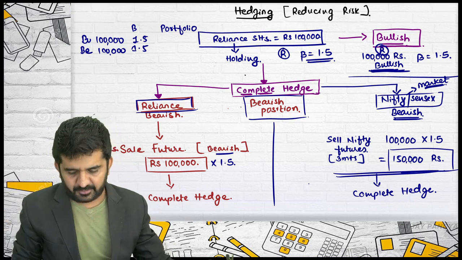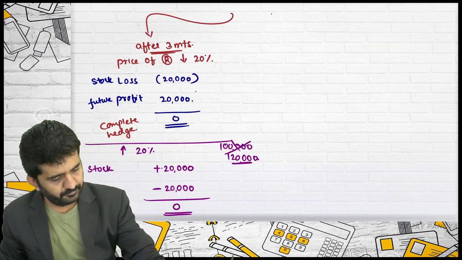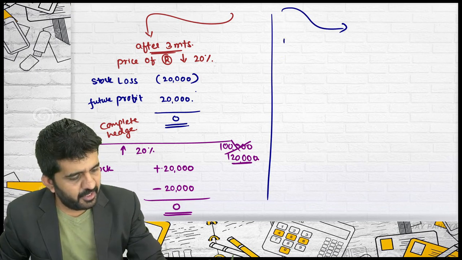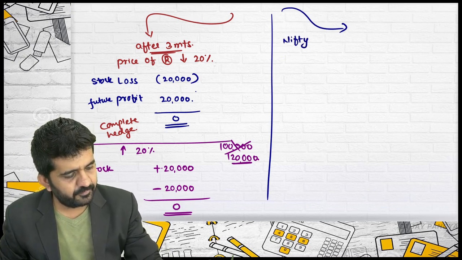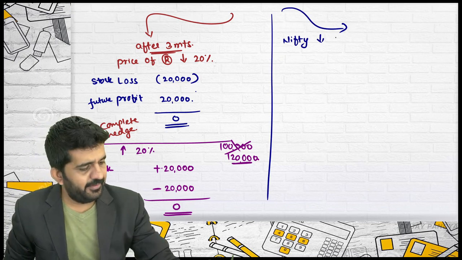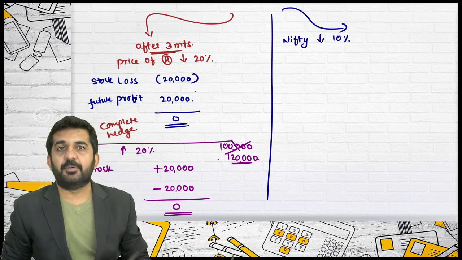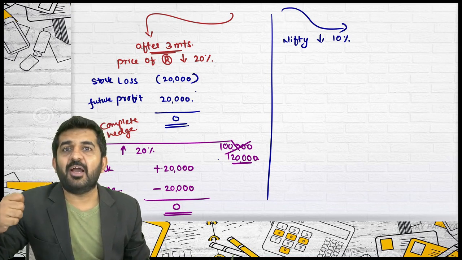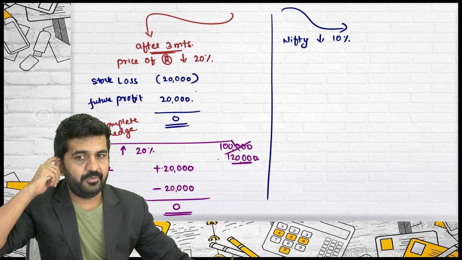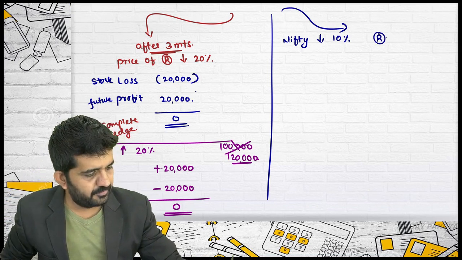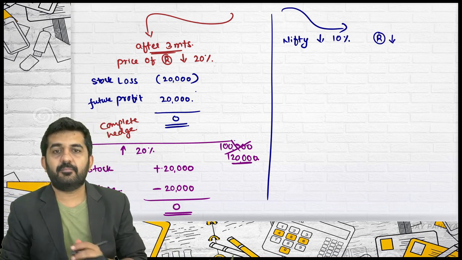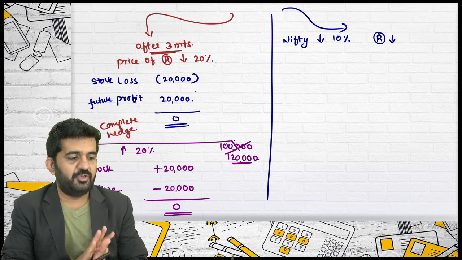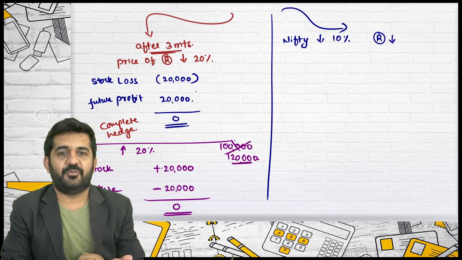Try to concentrate. In our second case also, let's start it. Nifty falls by 10%. That's alright. Can you tell me how much Reliance would have fallen? Sachin. Beta is the measurement between individual security and market rate of return.